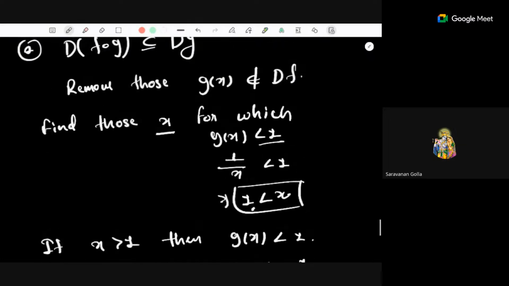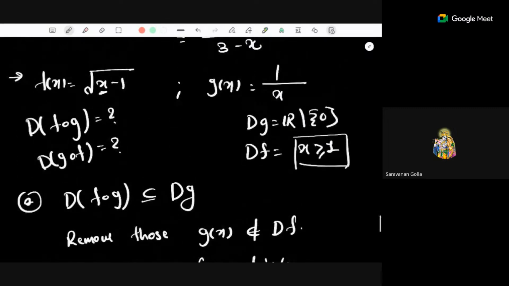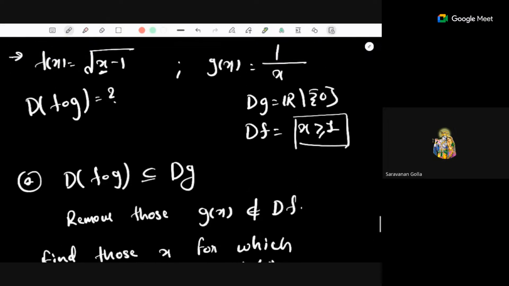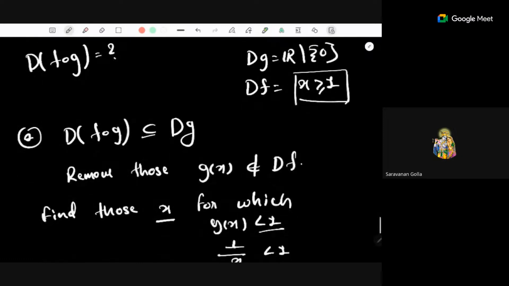I'll repeat once again. So now we don't find out the domain of g composition. I think this example is sufficient. So see, initially domain of g is real numbers minus 0 because the expression is 1 by x. So at 0, it's not well defined. f of x is under the root of x minus 1. So domain of f is x greater than or equal to 1 because we want a non-negative quantity under the root, right? Now the domain of f composite g is a subset of domain of g. This much we know. And the second step says we have to remove all those points from domain of g, for which